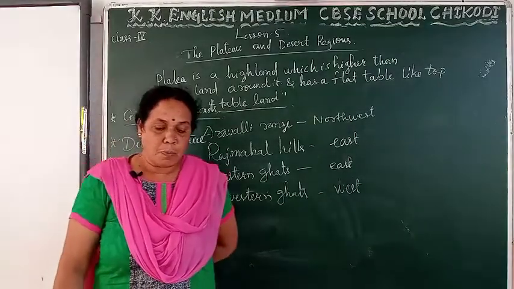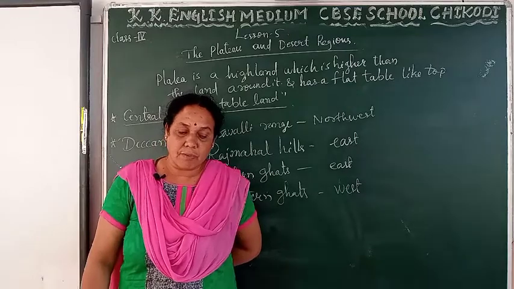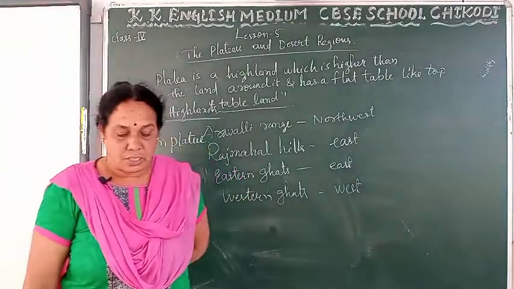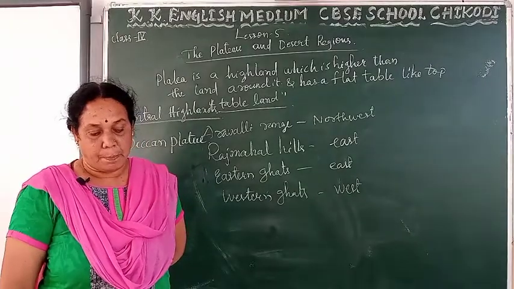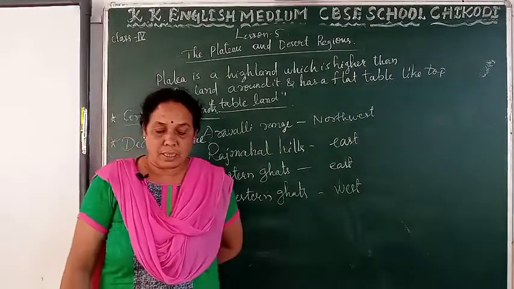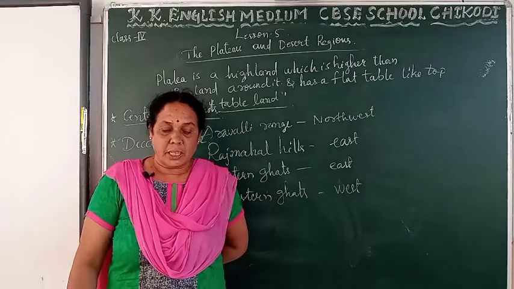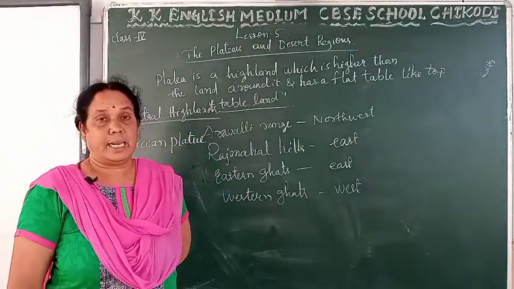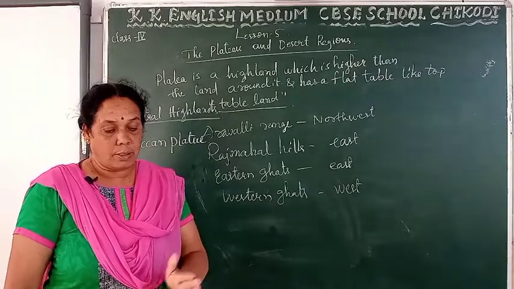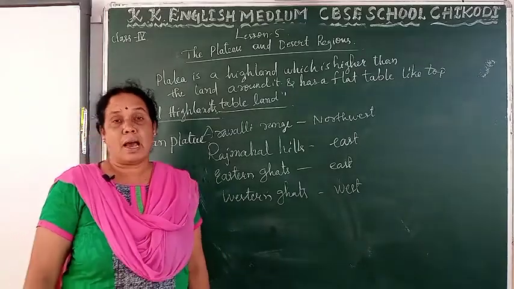The Chota Nagpur Plateau covers the state of Jharkhand, northeastern Chhattisgarh and northern Odisha. The fine black soil in the Malwa Plateau region is suitable for growth of cotton and oil seeds. So, all these things are about Central Highlands.